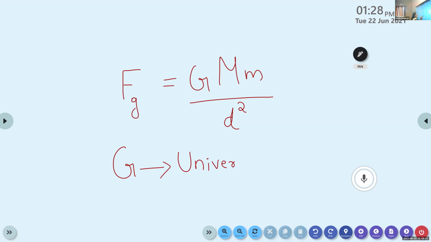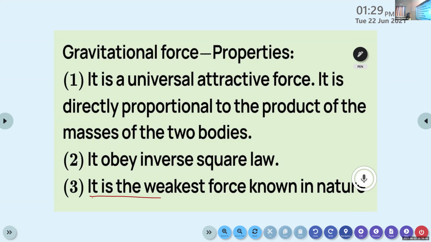Now we can discuss the characteristics of this gravitational force. Out of the four fundamental forces, gravitational force is the weakest force known in nature.